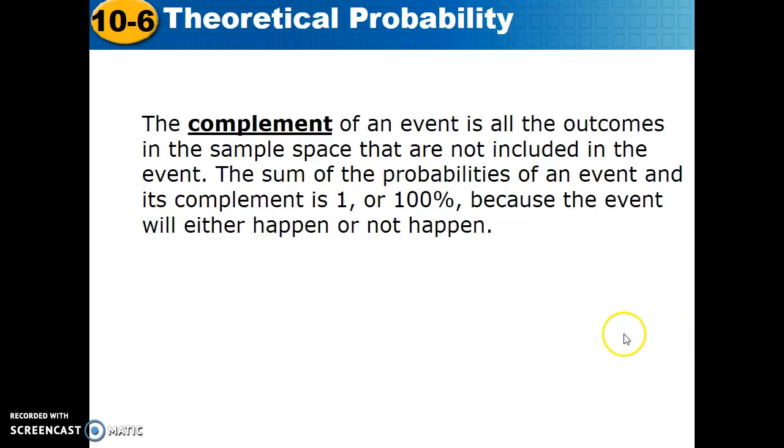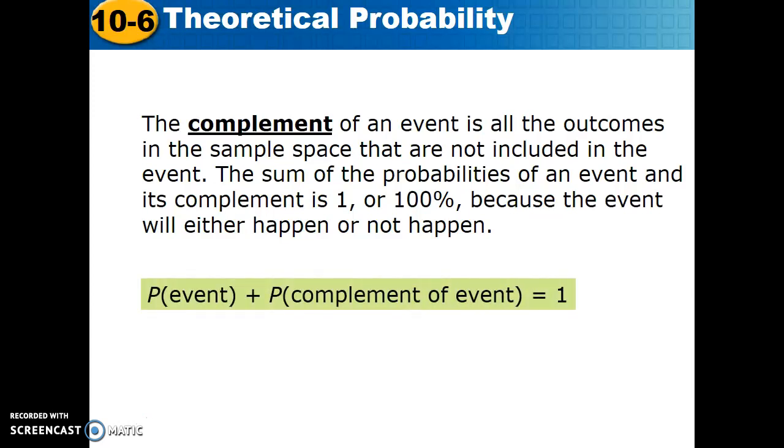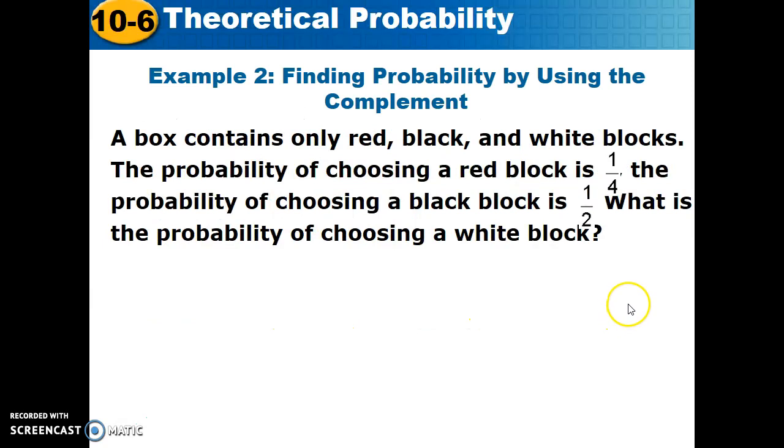Now we're going to talk about the complement. The complement of an event is all the outcomes in the sample space that are not included in the event. The sum of the probabilities of the event and its complement is always 100% because the event will either happen or not. So we say the probability of the event plus its complement is always equal to 1.